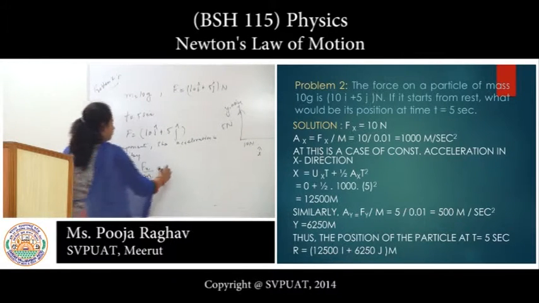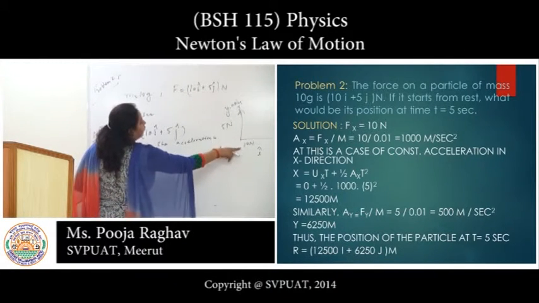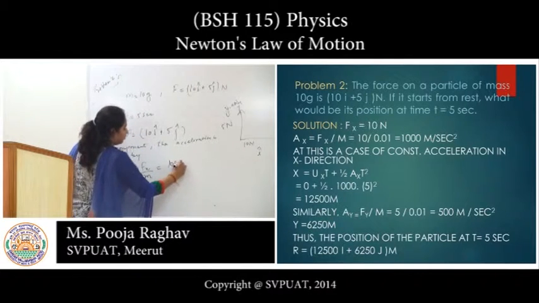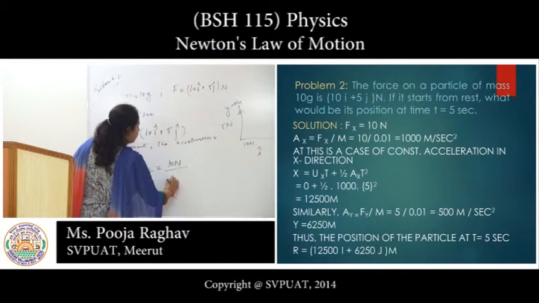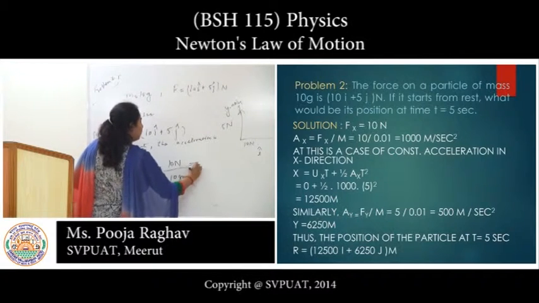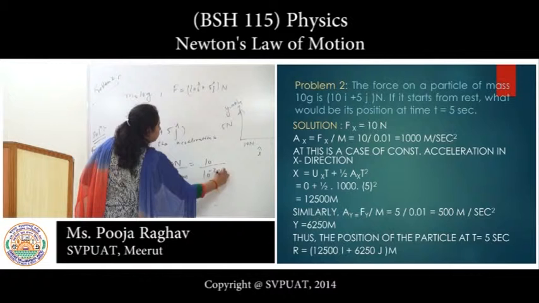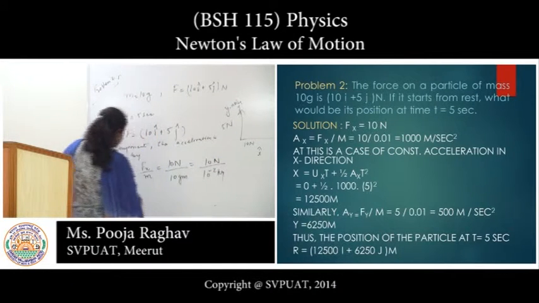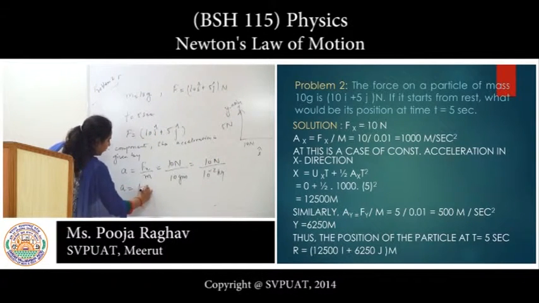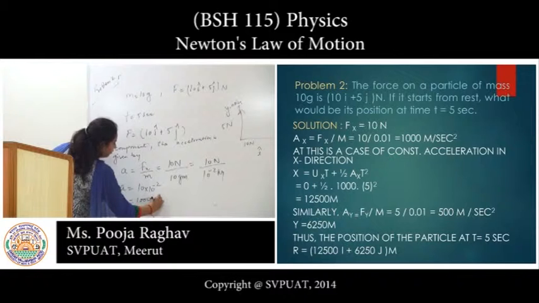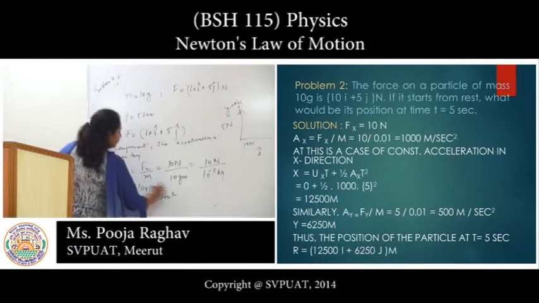For the x component the force is 10 Newton and the mass is 10 gram. We convert gram into kilogram. a equals 10 upon 10 into 10 to the power minus 2, that is 1000 meter per second square.